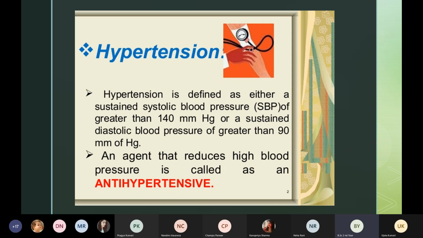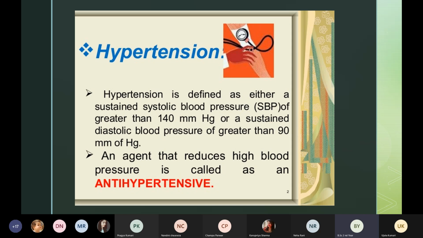And we have to treat the high blood pressure. We just can't leave the patient like that. We have to give some medicines to the patient so that their blood pressure decreases. And we call those medicines antihypertensive agents.